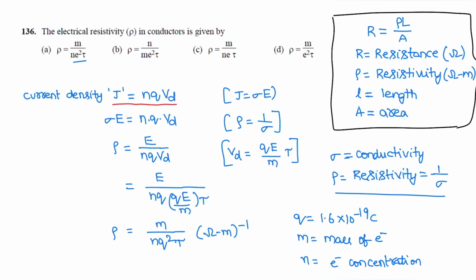The unit of conductivity is ohm meter inverse. Here the electrical resistivity rho in conductors is m/(nq²τ). Correct option is A.